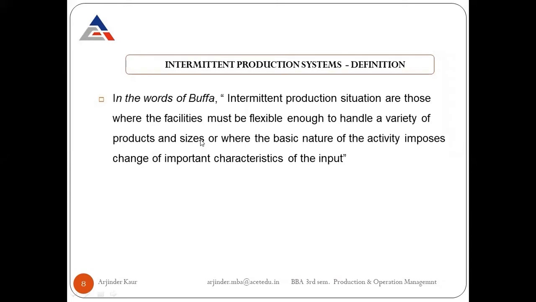Because when we produce a variety of products, we need to make changes into our production system from time to time. For creating one variety of product, the operations will be different; for the second variety, our production system will consist of some other operations. That's why we need a flexible system for creating a variety of products.